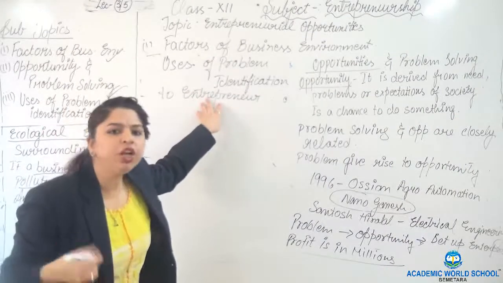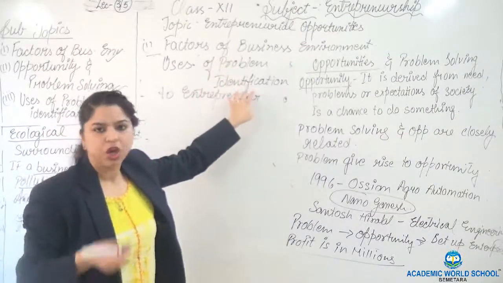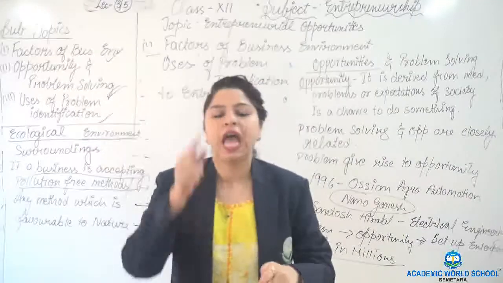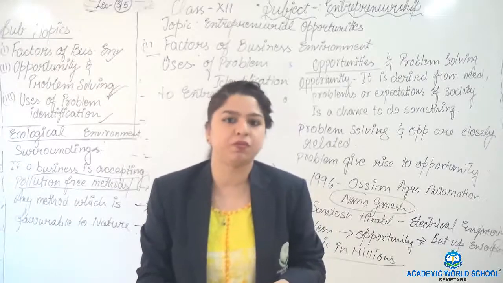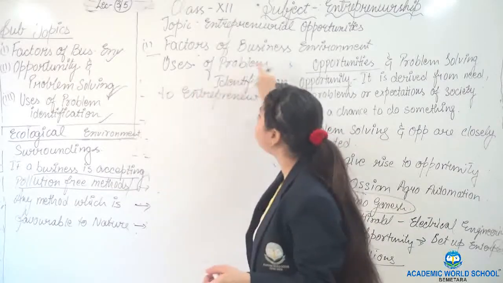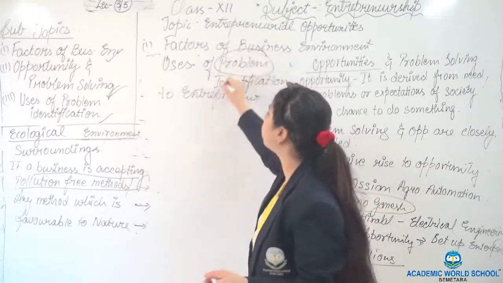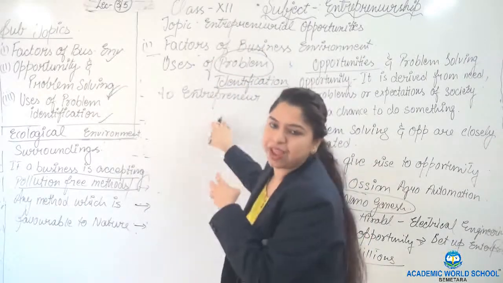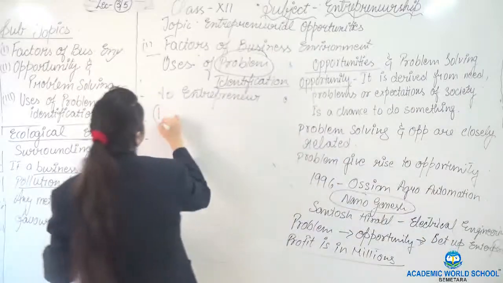What will he do if he identifies the problems? Pause my video here and enlist the points, what he will do if he does problem identification. Then you can match my points with yours.